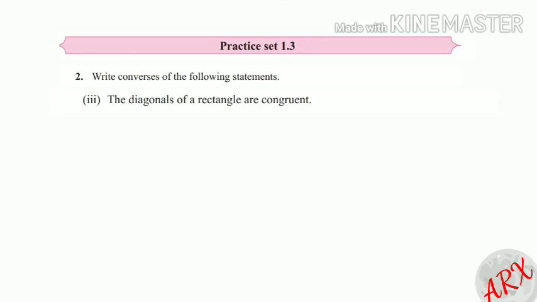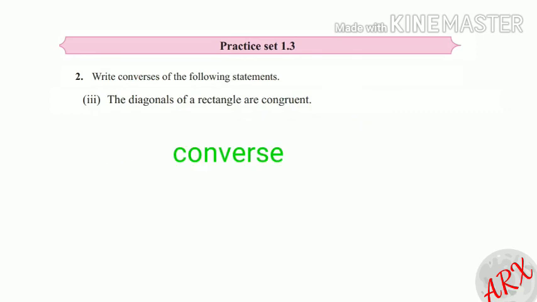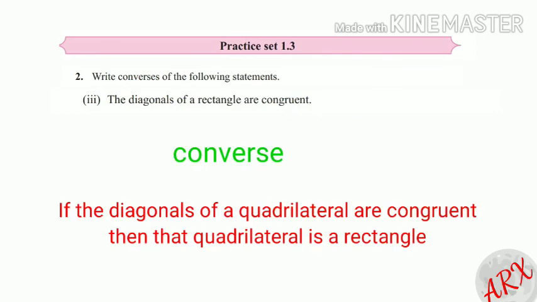First, we will make the conditional statement. If the given quadrilateral is a rectangle, then the diagonals of the quadrilateral are congruent. Now the converse will be: if the diagonals of a quadrilateral are congruent, then that quadrilateral is a rectangle.